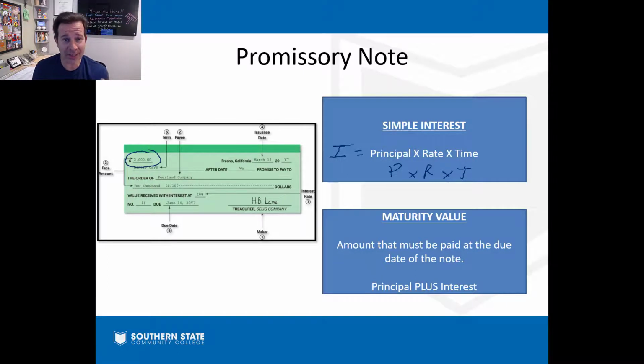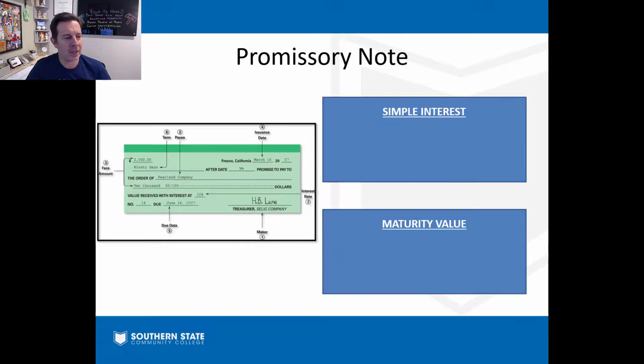Okay, so two things you need to know how to calculate here. Simple interest on a note, and then the maturity value, the principal plus the interest that you just calculated there. So let's give it a try here. We got a $2,000 face value promissory note charging 10% interest. Issuance date on March 16th, due June 19th. So we're talking 90 days right there. So simple interest. If you want to give it a try, pause the video, scratch it out, and then you can come back and check your work against mine. I'm going to go ahead and calculate it. So again, if you want to try it on your own, which I encourage you to do, pause it right now.